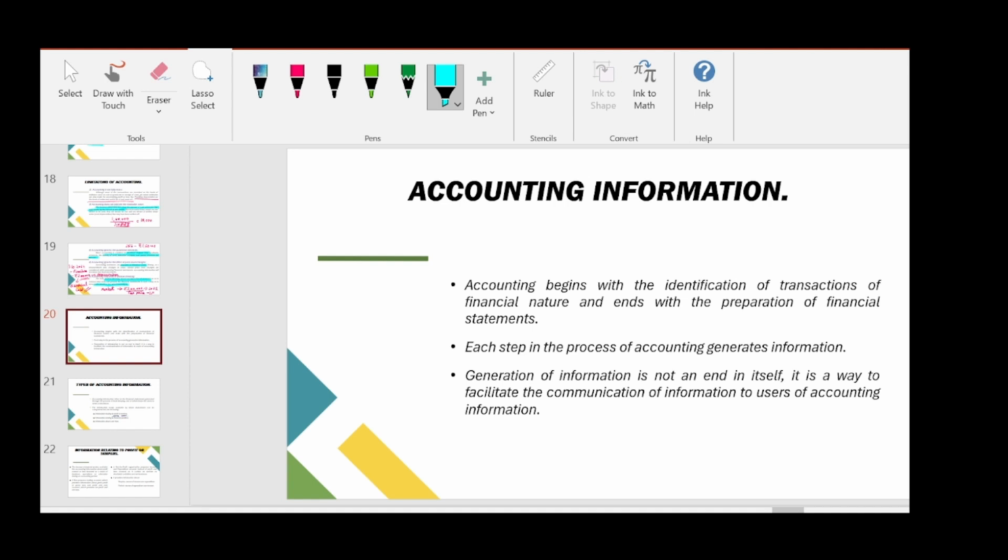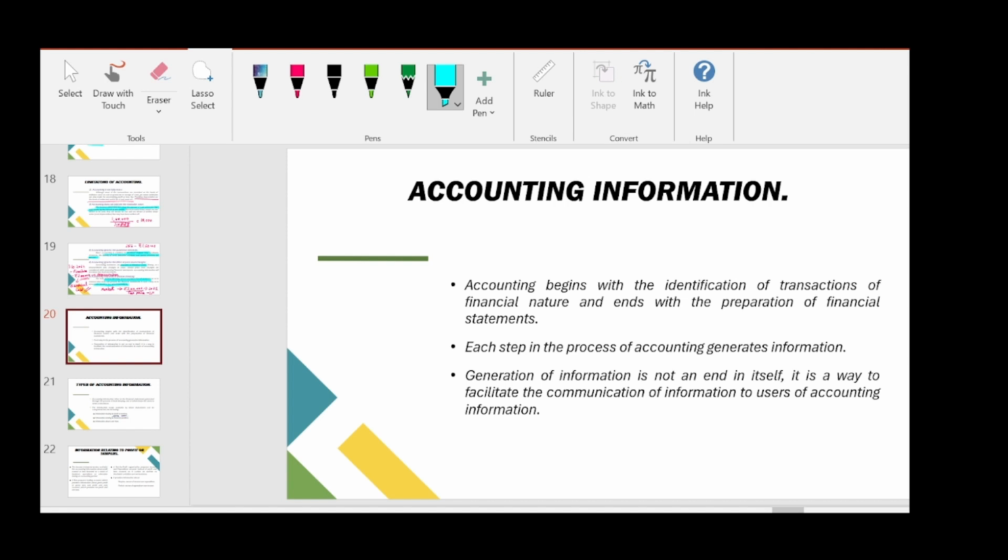Second point is each step in the process of accounting generates information. So each and every step in accounts gives some information so that we could proceed to the next step. For example, if we are identifying the financial transactions and events, we will measure them in monetary terms, and then we will record them in journal. From journal, we will post to ledger. From the ledger, we will prepare trial balance, and from trial balance, we will prepare financial statement. So each and every step gives some information so that we could move forward.